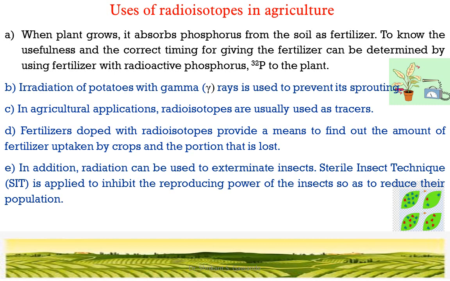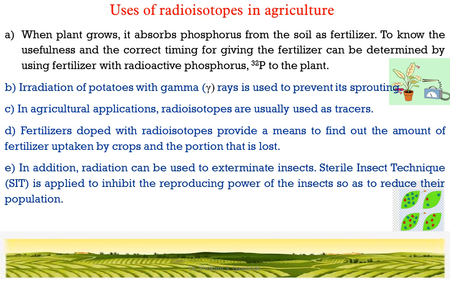Fertilizers doped with radioisotopes provide a means to find out the amount of fertilizer taken up by crops and the portion that is lost. In addition, radiation can be used to examine insects. The sterile insect technique, that is SIT, is applied to inhibit reproduction.